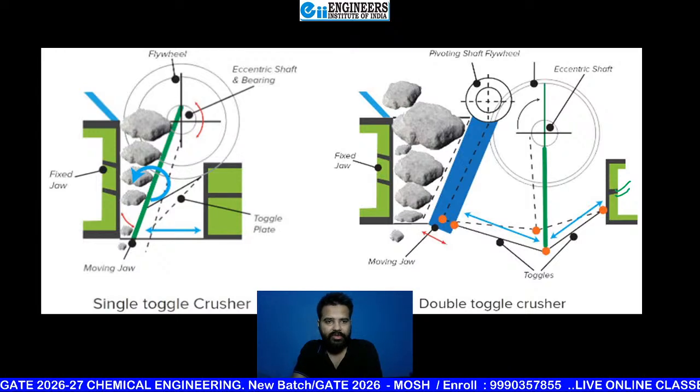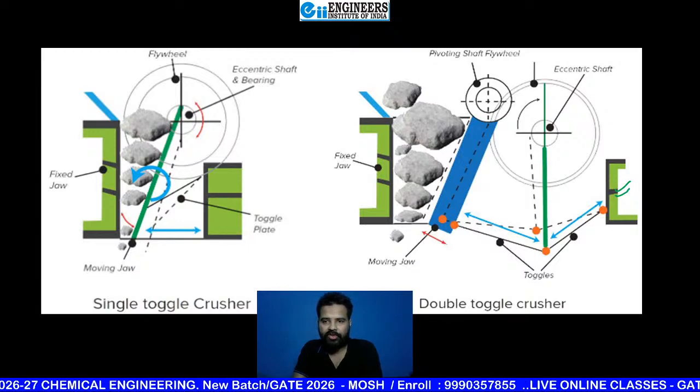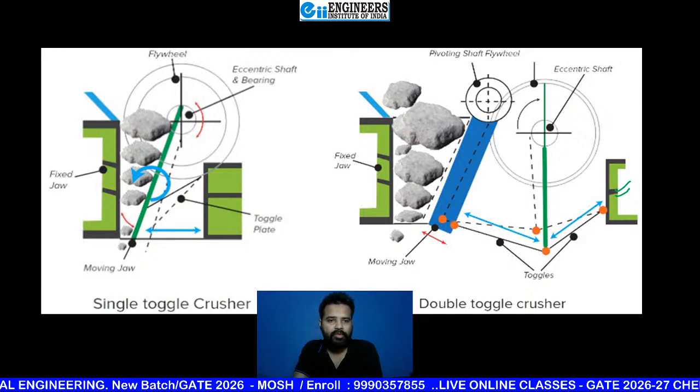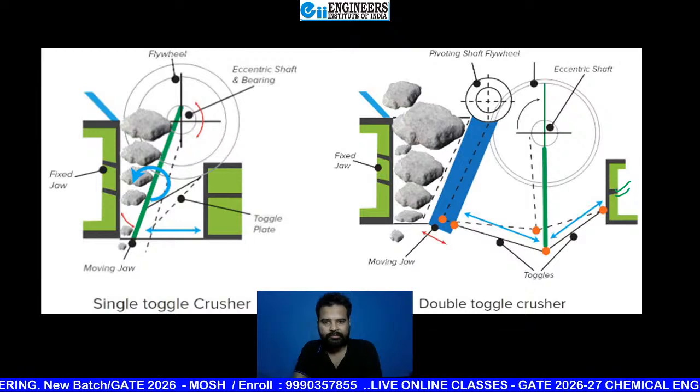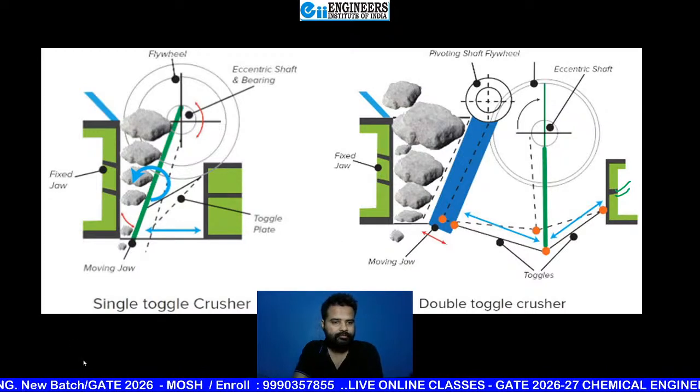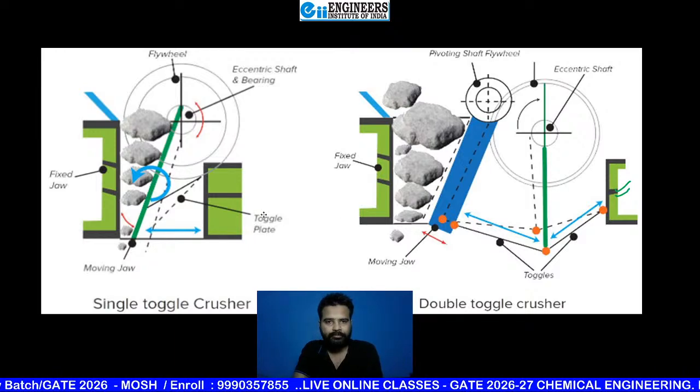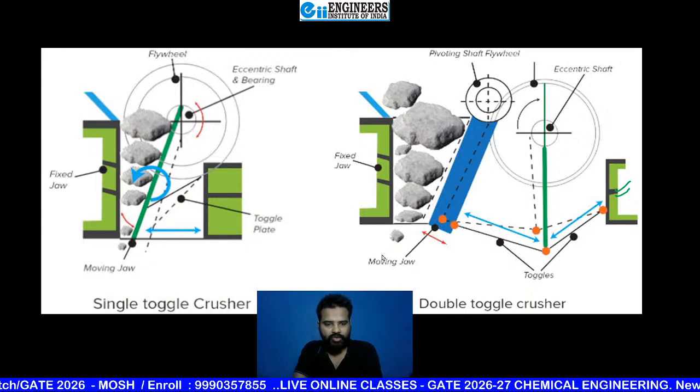See this diagram. This diagram will give you more clearer picture that what happens with single toggle or double toggle. Why are you disappearing, brother? Okay. Just wait, beta. Few more seconds.